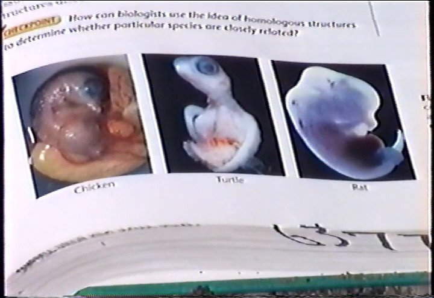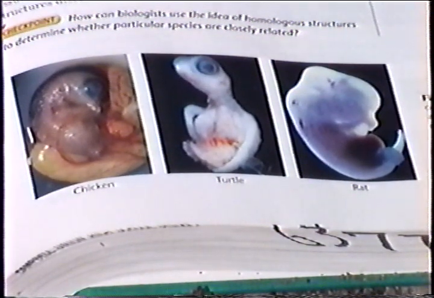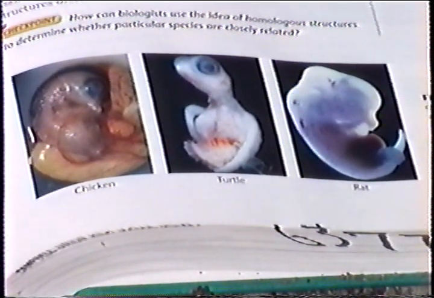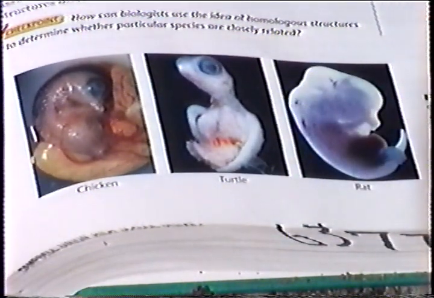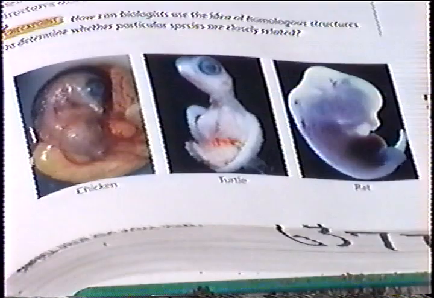In the fetal stages of development, similarities between many different organisms can also be observed. Although not identical, it can be difficult to distinguish the difference between a turtle and a chicken embryo.